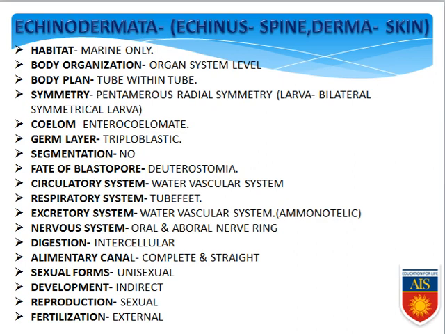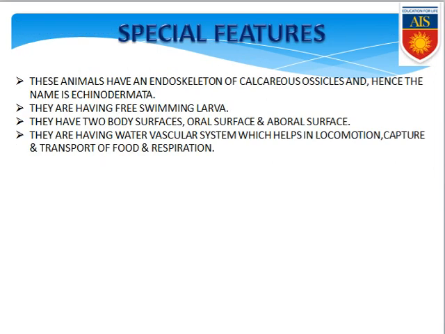Now we are coming to the next slide, where the special features of Echinodermata have been written. These animals have an endoskeleton made up of calcareous ossicles, hence the name Echinodermata. They also have free swimming larvae. They have two body surfaces: the oral surface, which is the lower surface, and the aboral surface, which is the back or dorsal surface.